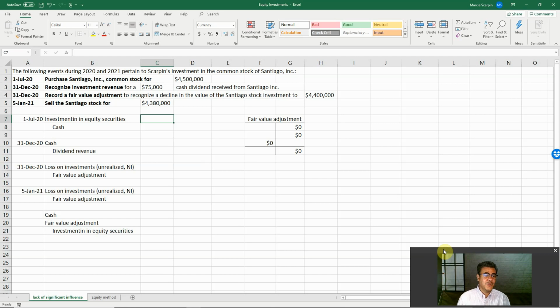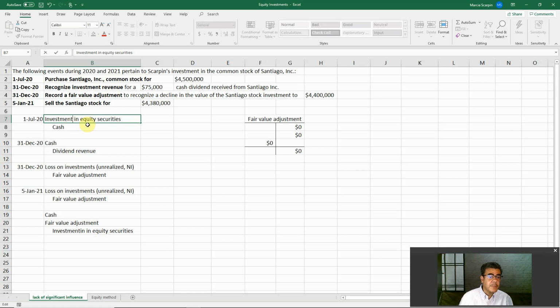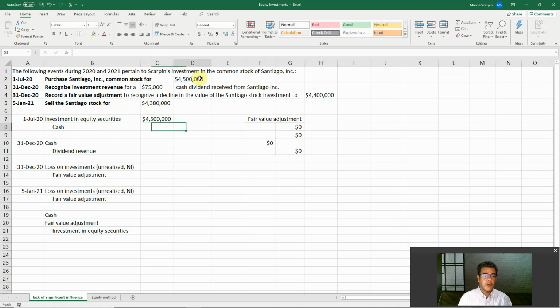So let's do it. July 1st, 2020, purchased Santiago common stock for $4.5 million, but it is less than 20%, only purchasing stocks. What is our journal entry? Debit investment in equity securities, 4.5 million, and credit cash.